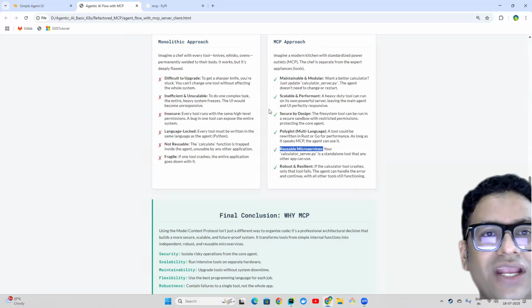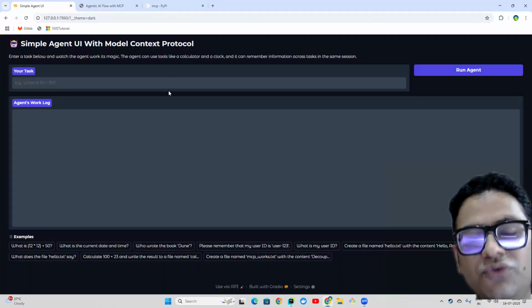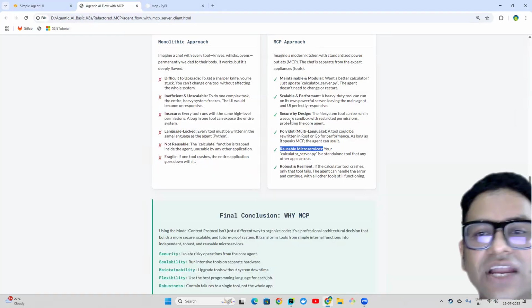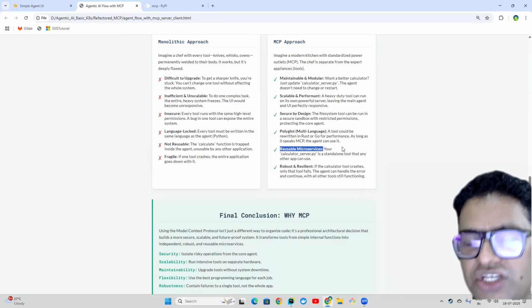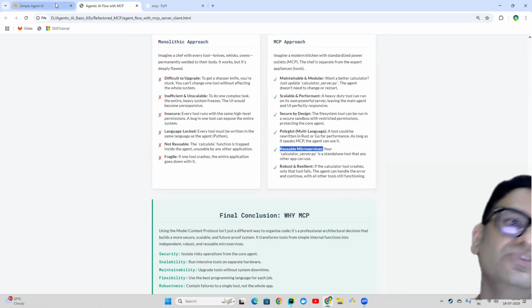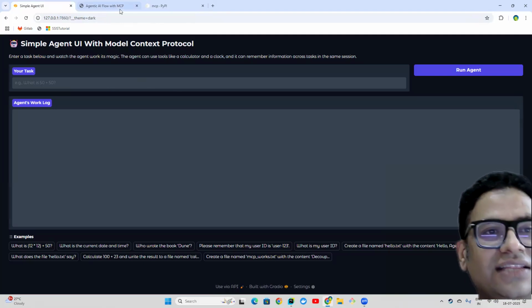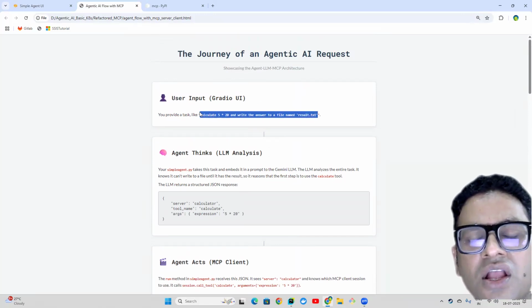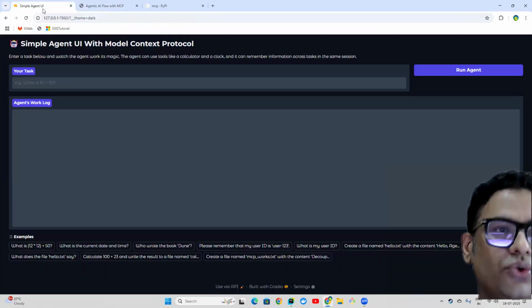So let's quickly see how this works in action. Then I'm going to give you the code walkthrough of how I have implemented MCP and how these advantages are being gained by this refactored agentic AI. This is the application. I'm going to use this workflow so that I can precisely explain each and every activity which this agentic AI is doing.